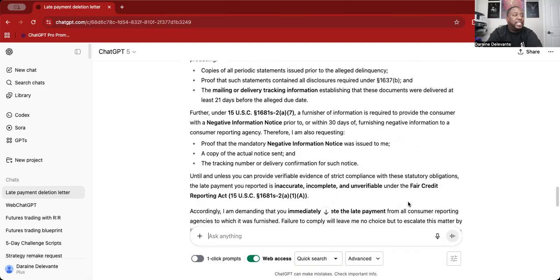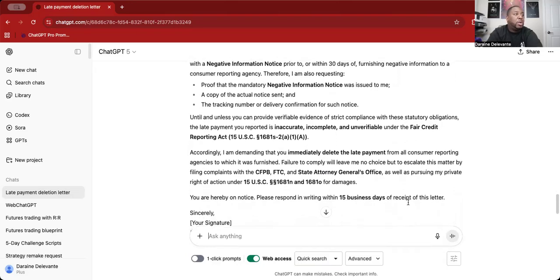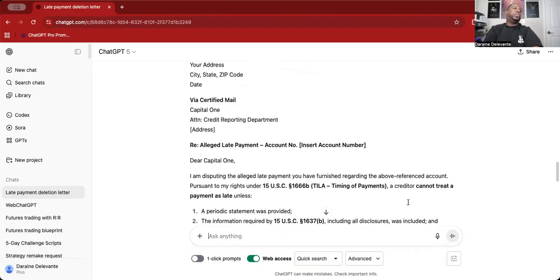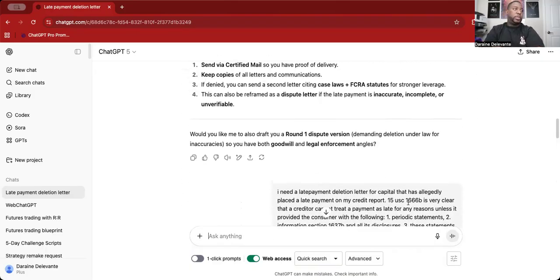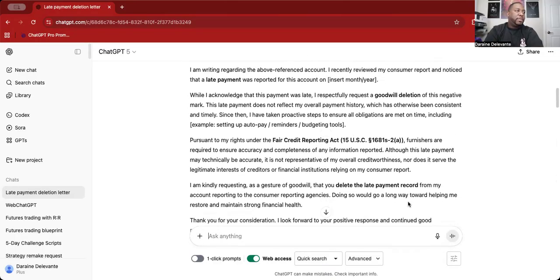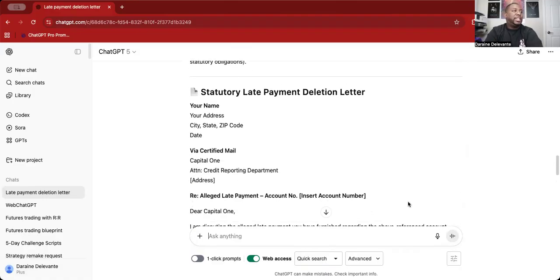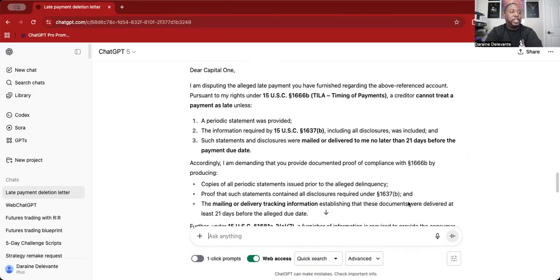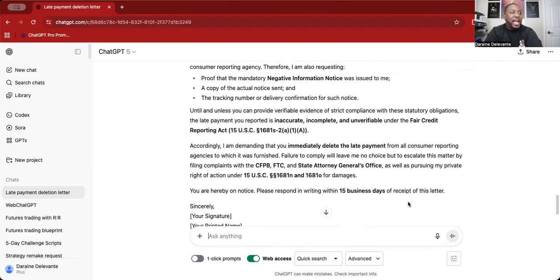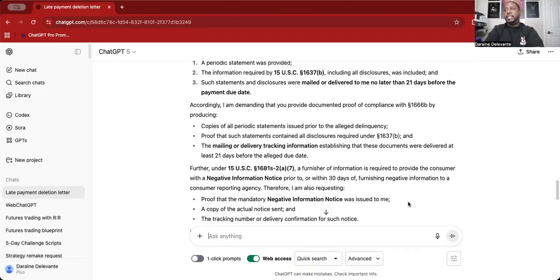So as you guys can see right here, these are completely different letters. The first one is what most of you use, right? You're just going to go into AI and tell it some stuff. Out of this goodwill letter, or the statutory late payment deletion letter that is now tailored to you, which one do you think has a higher probability of getting your late payment deleted?